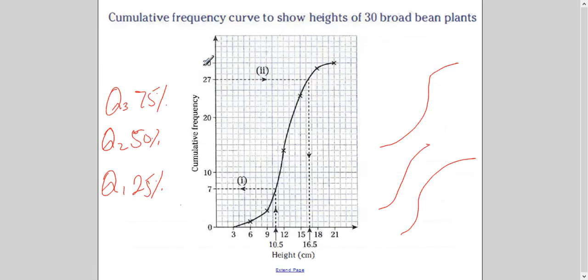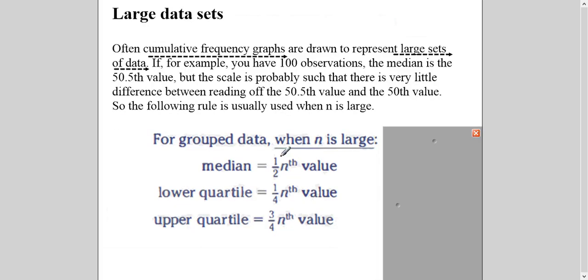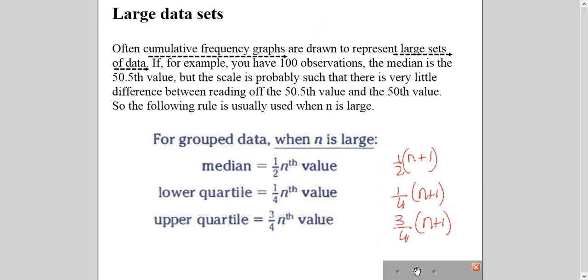So if I do half of 30, quarter of 30, or 3/4 of 30, I will get Q1, Q2, and Q3. Now, what is told to you here is, because when you have small data, and we will see those questions later on also in other videos, that to find out the quartiles, the formula we use is half of n plus 1, to find out the position of the values, right? But when you have cumulative frequency and it is based on the large value, so you can use this, right? It is usually used when n is large.